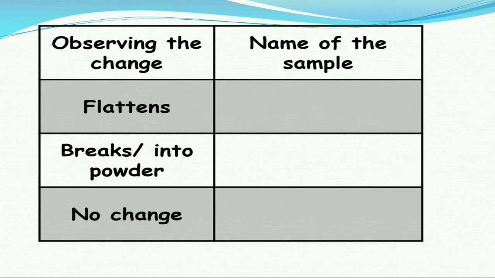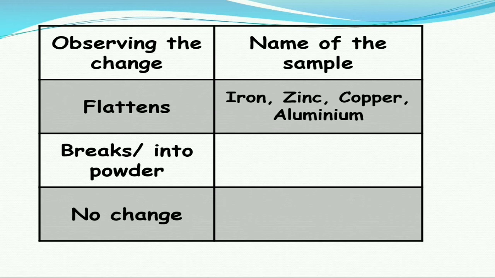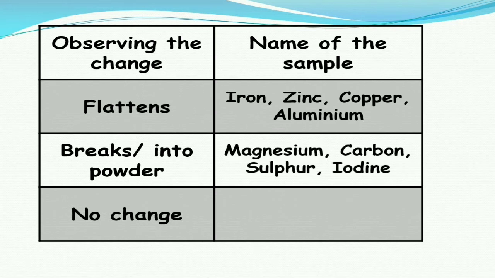From the video we can observe there are some materials which will get flattened on hammering, and some which will break into pieces or into powder on hammering. Let us check. Iron, zinc, copper and aluminium are flattened, and magnesium, carbon, sulfur and iodine will break into pieces.